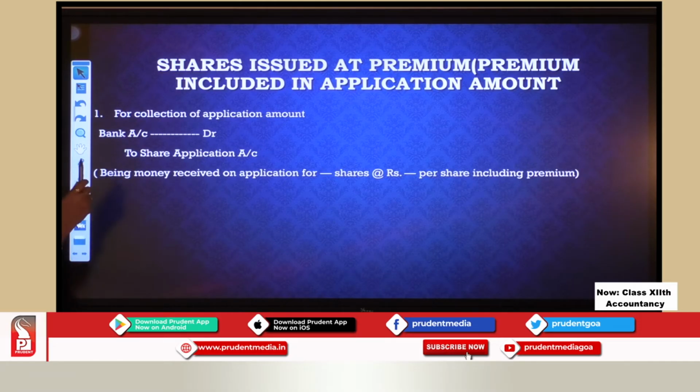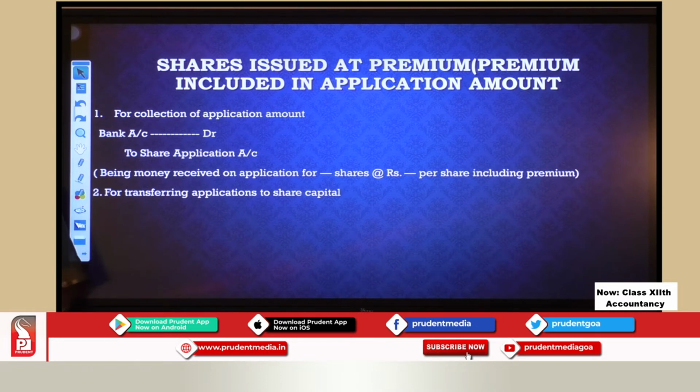Okay, now let us see transferring the application. So we have a certain amount towards share capital and a certain amount towards premium. Whatever is towards the capital will go to the capital account, and whatever is towards the premium will go to securities premium account.